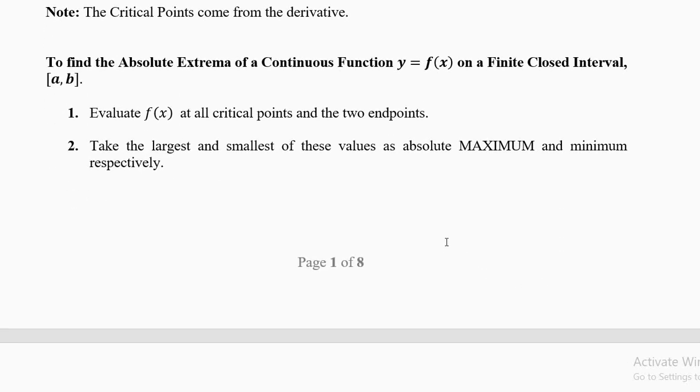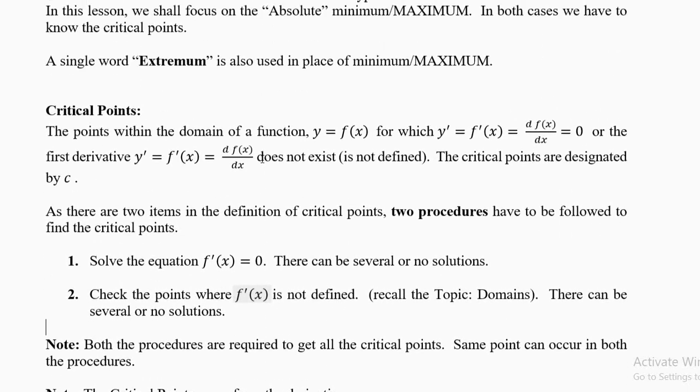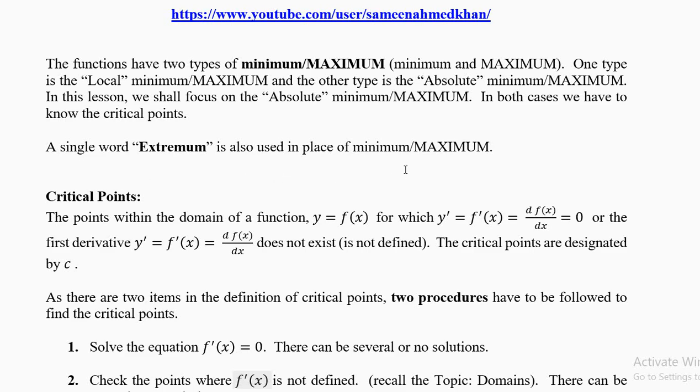Now if you want to find the absolute extrema of a continuous function on a finite closed interval a comma b. Now what do you mean by extrema? Instead of using two words minimum and maximum, we use the word extremum. Extremum means one end. The one end can be minimum or maximum. The word extremum has two meanings. It is used for minimum and maximum.